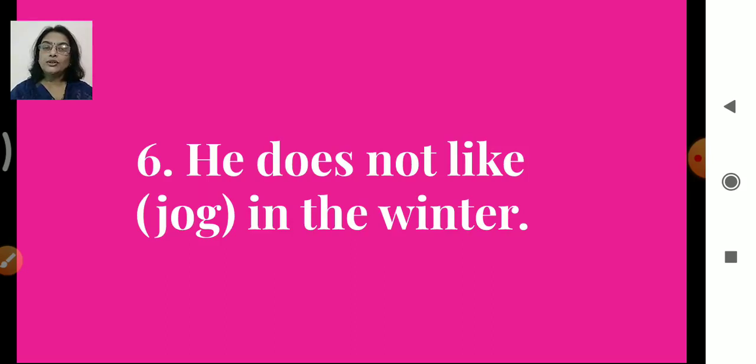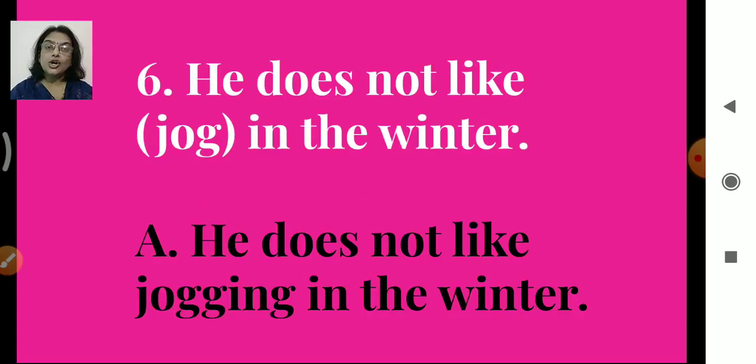So jog will turn into jogging. He does not like jogging in the winter. Double G is there in the word jogging, J-O-G-G-I-N-G.